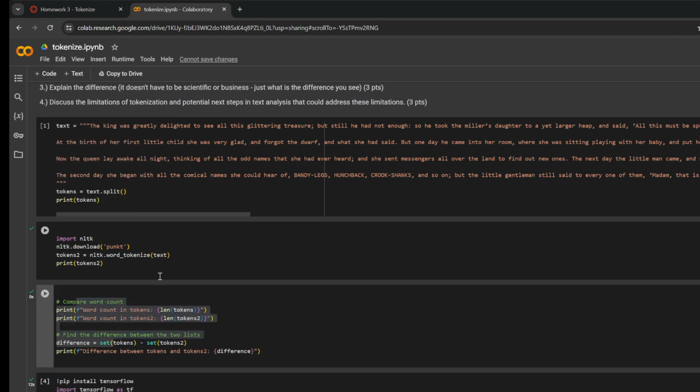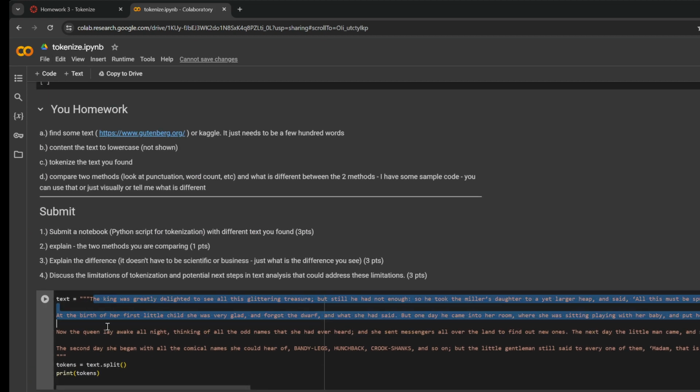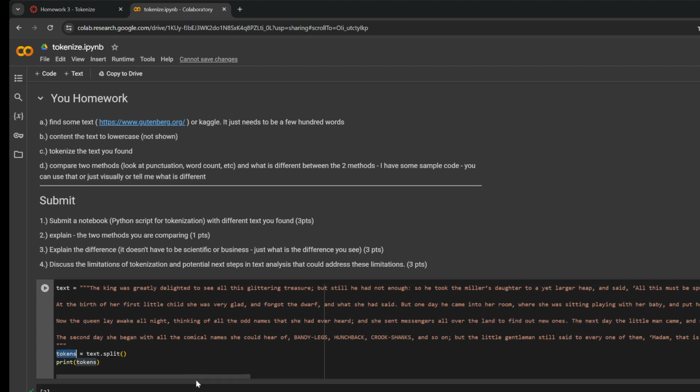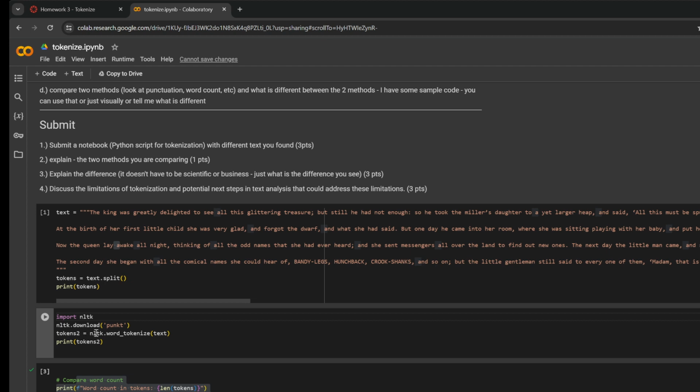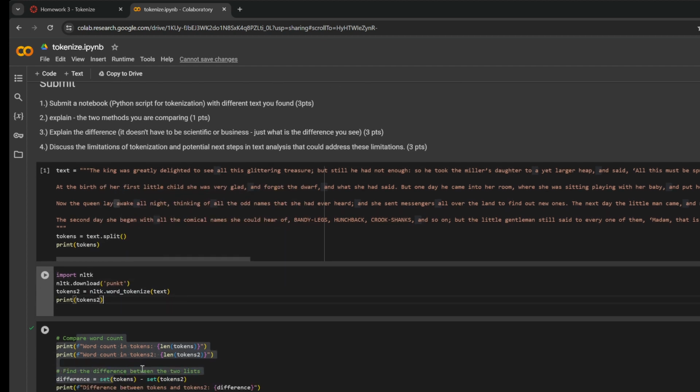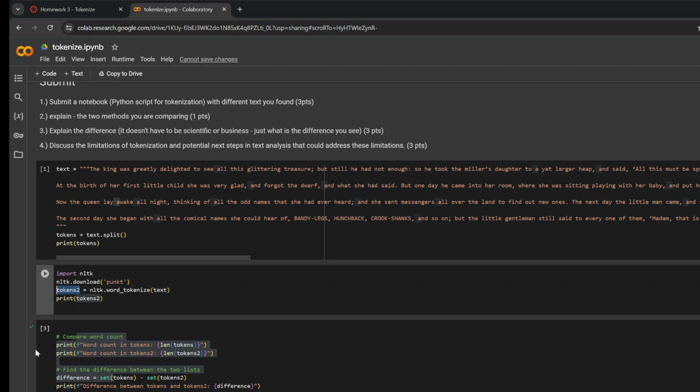So let's just go over this real quick. You can paste the text in here. Then it just splits it into tokens. So that would be like a regex split. It splits it on the space. This is NLTK. This is just going to tokenize it using that method. And again, I just set it as tokens2. This is tokens. So I'm just going to look at the difference between tokens and tokens2.